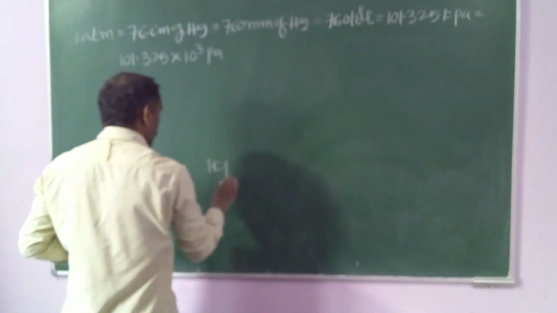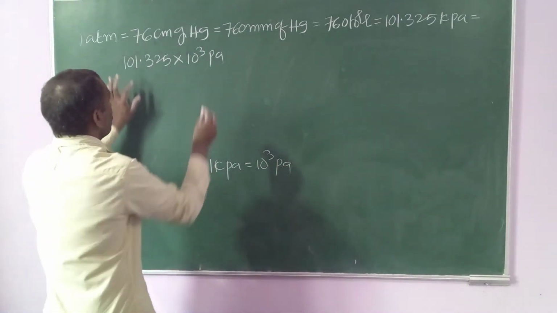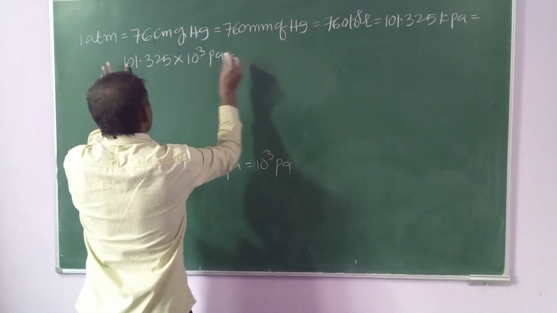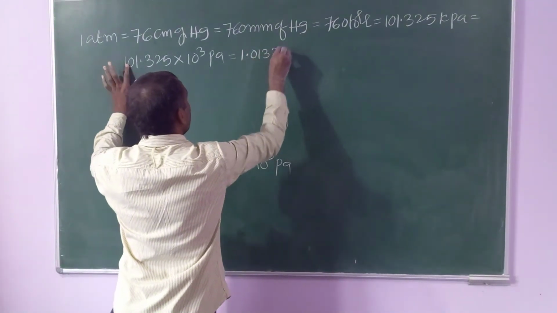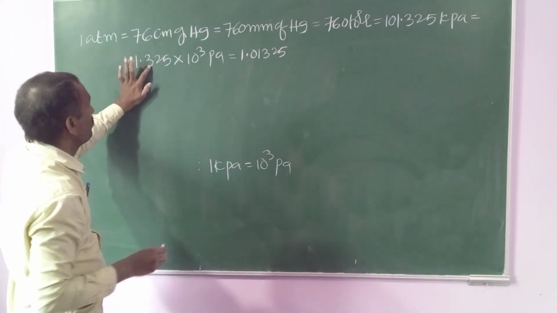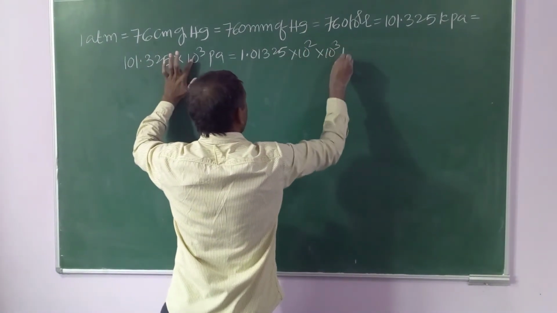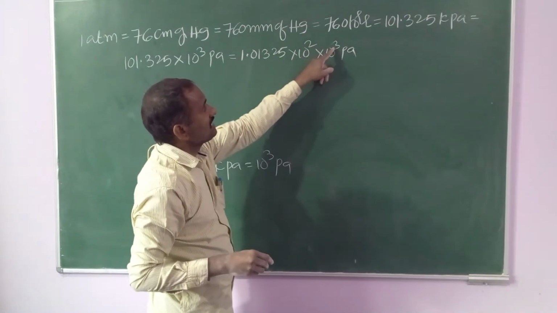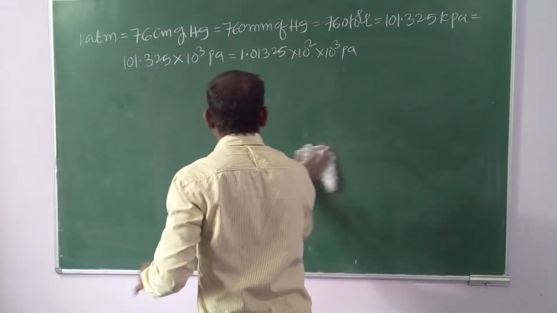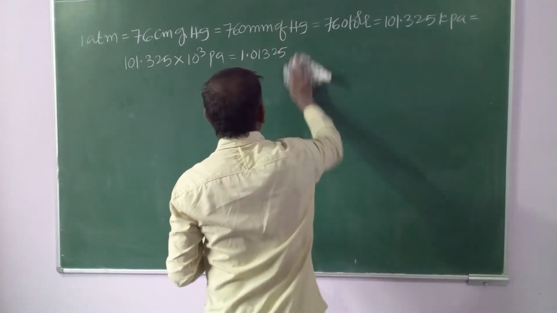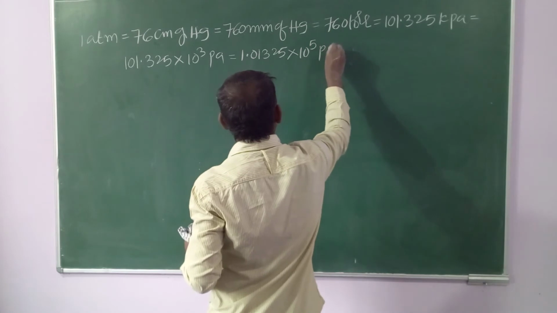Since 1 kilopascal equal to 1000 pascals, therefore multiplied by 1000, or it can be rewritten as 1.01325 into 10 square into 10 power 3 pascals. Therefore 10 square into 10 power 3, 10 power 5 pascals, that equal to 1.01325 into 10 power 5 pascals.